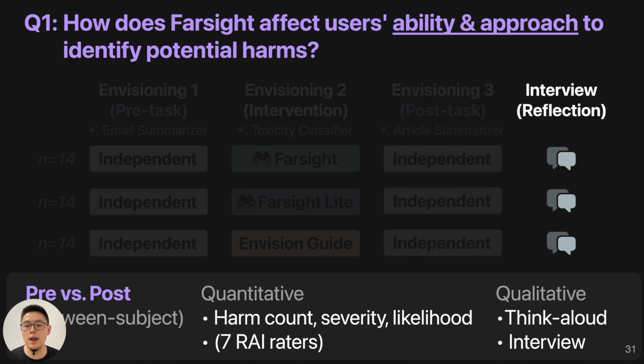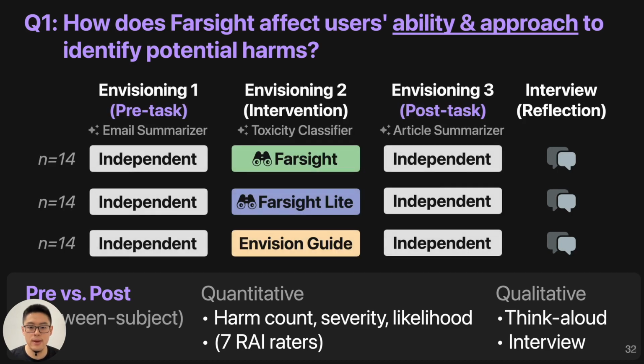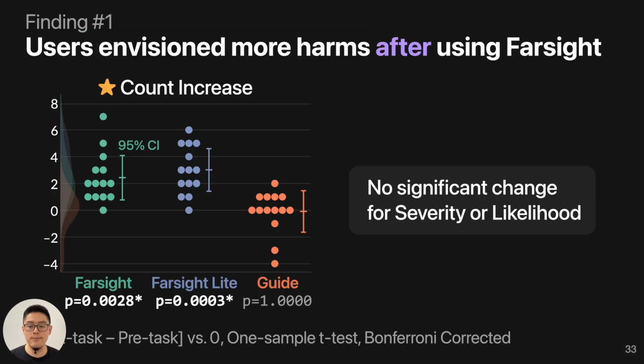In the end, we conduct an interview to let the user reflect on what has changed about their ability and approach to identify harms. We also recruit 7 area experts to rate the severity and the likelihood of the harms we collected from different envisioning exercises. We also ask the user to think aloud and analyze think-aloud transcripts, also the interview transcripts. So we have some different findings.